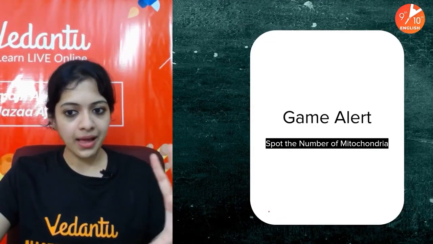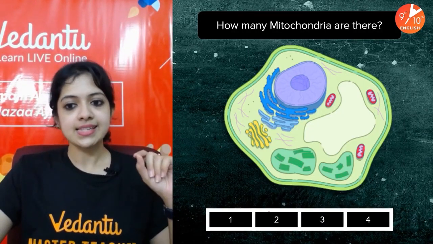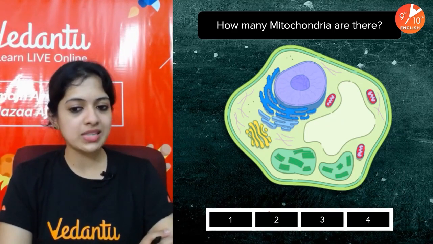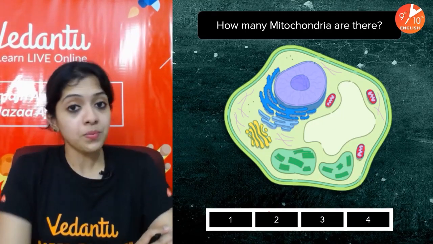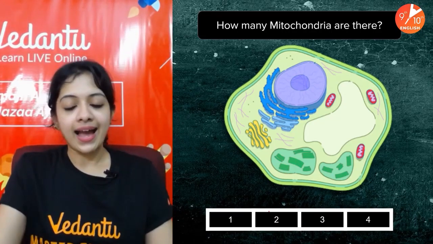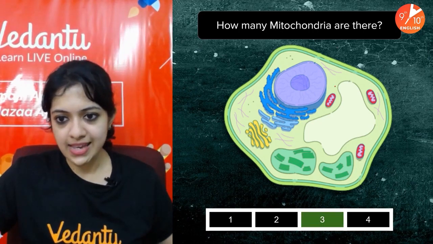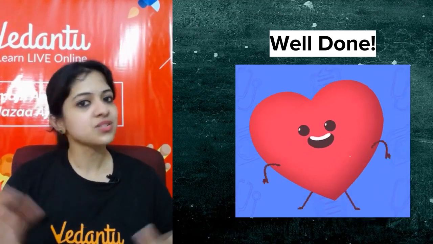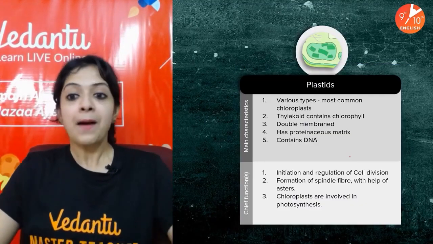Now, game alert, spot the number of mitochondria in the given picture. Ready, guys? Do you think there is one mitochondrion here, or do you see 2, 3 or 4 mitochondria here? You must be able to identify mitochondria in the cell. That's the whole idea. And your time is up. The answer is 3. Yes, you said it right. It is here, here, and here. Well done, all of you who got it correct. And with that, let's move ahead.